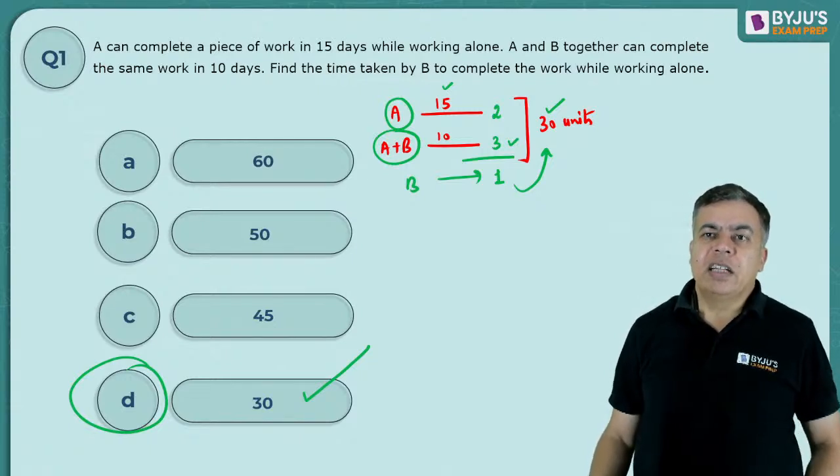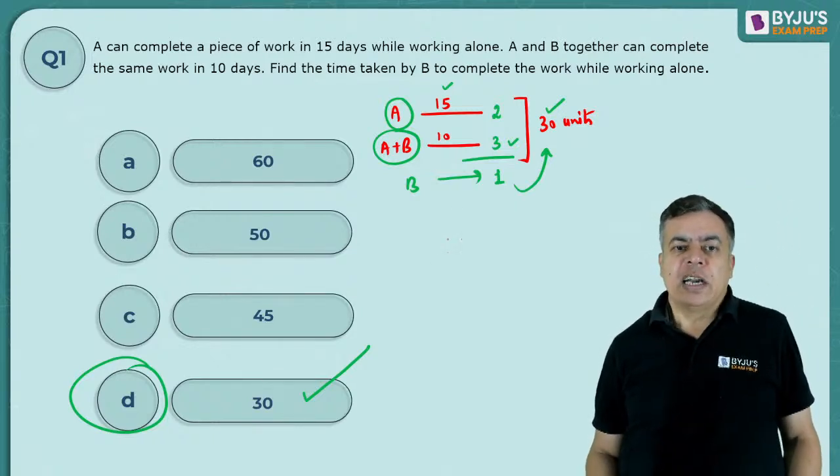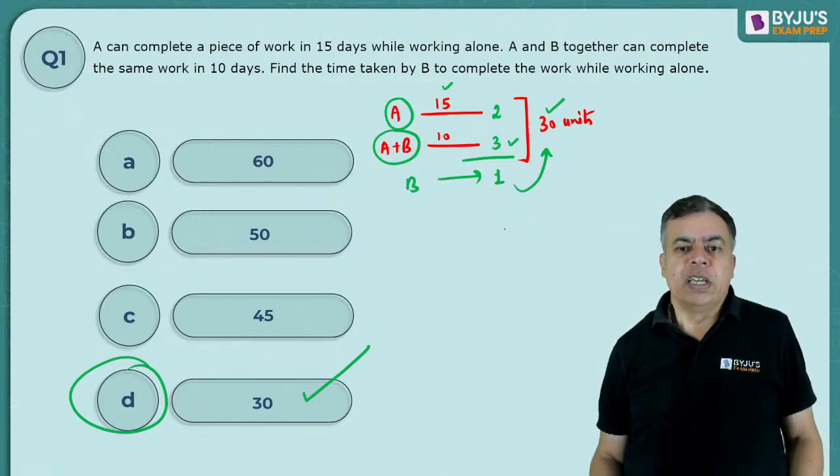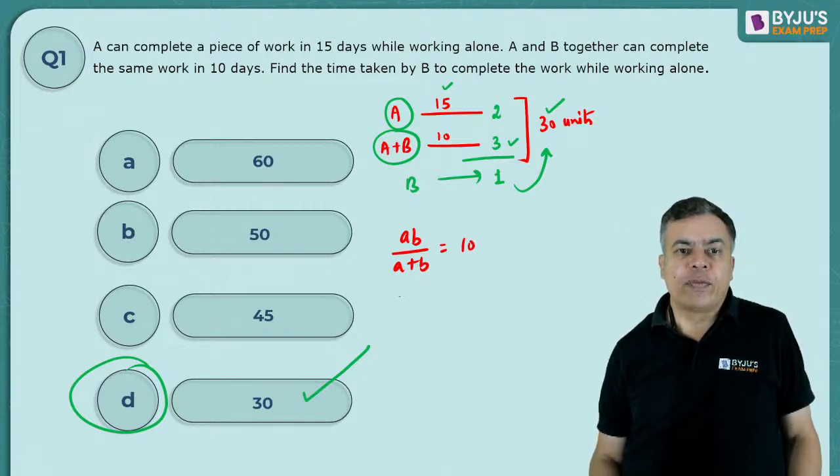Otherwise, people use this formula also: if A is taking A number of days and B is taking B number of days, then they write that A into B by A plus B should be the time taken by working together. So here together they are taking 10 days and A is taking 15 days.